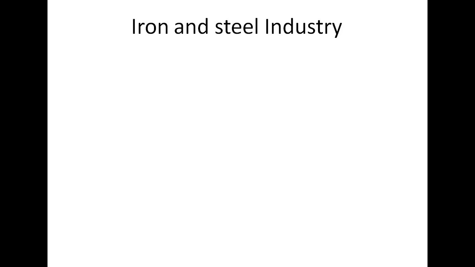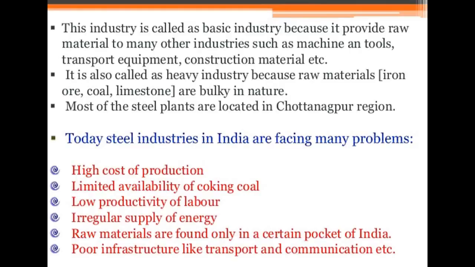Now first of all, the iron and steel industry. This industry is also called the basic industry because it provides raw material to many other industries such as machine tools, transport equipment, construction material, etc. And it is also called heavy industry because raw materials like iron ore, coal and limestone are bulky in nature.